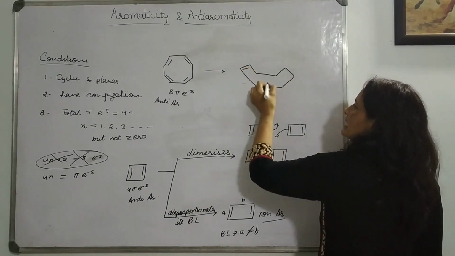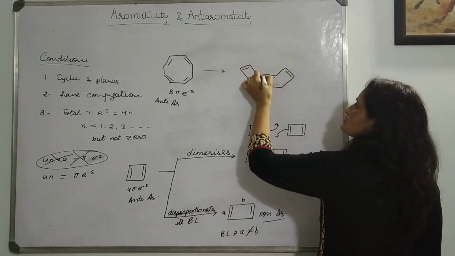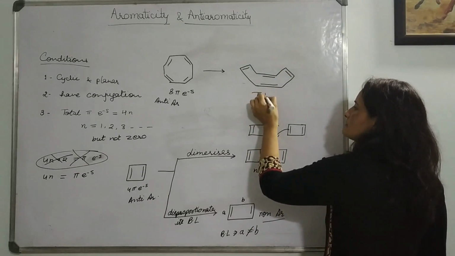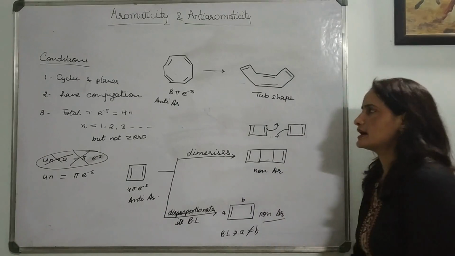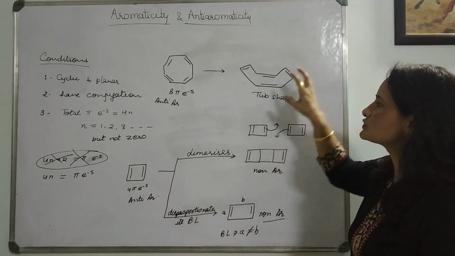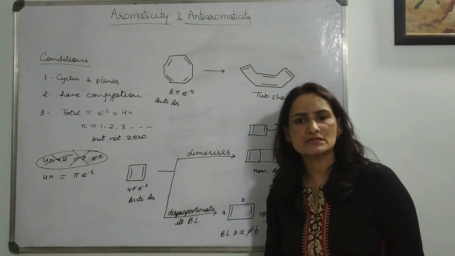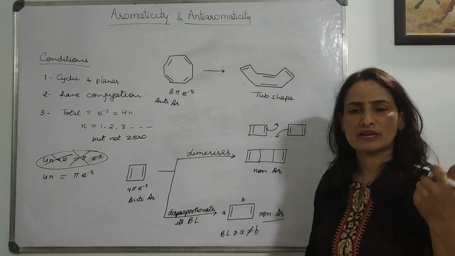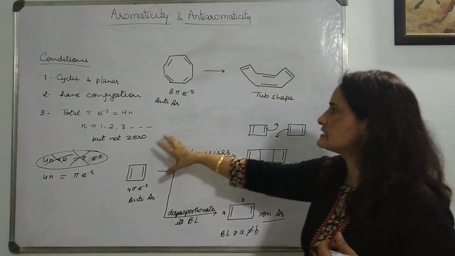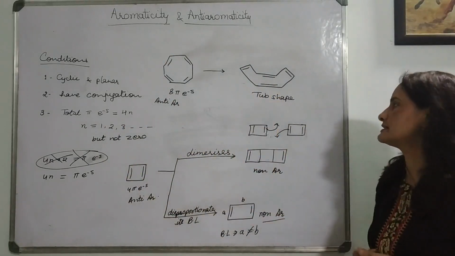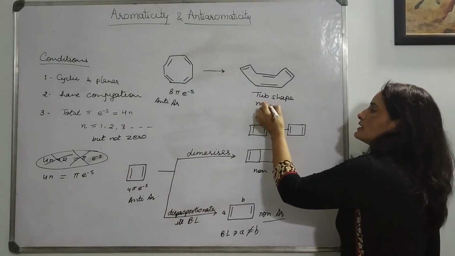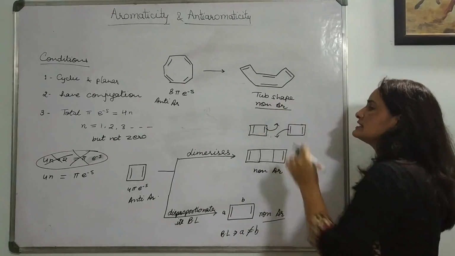So after that, your compound is not planar anymore. So here it is non-planar. When planarity is lost, the molecule will not be considered in the criteria of aromaticity or anti-aromaticity and will become non-aromatic.